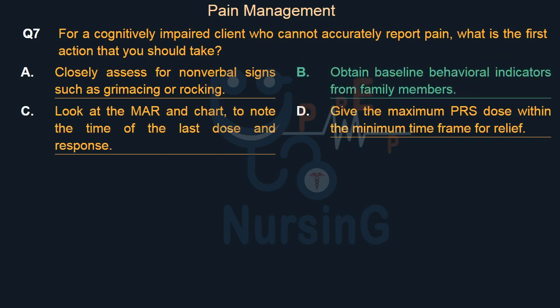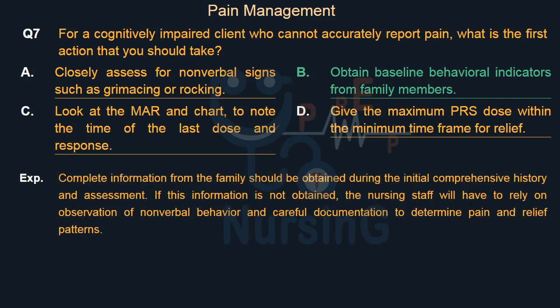Obtain baseline behavioral indicators from family members. Complete information from the family should be obtained during the initial comprehensive history and assessment. If this information is not obtained, the nursing staff will have to rely on observation of nonverbal behavior and careful documentation to determine pain and relief patterns.